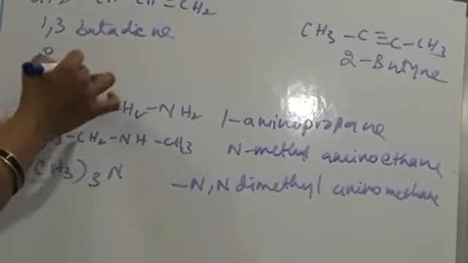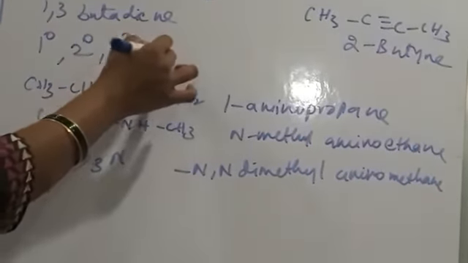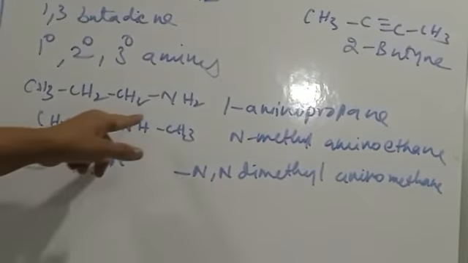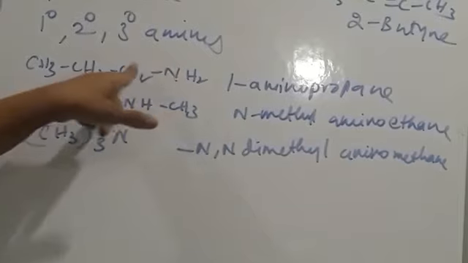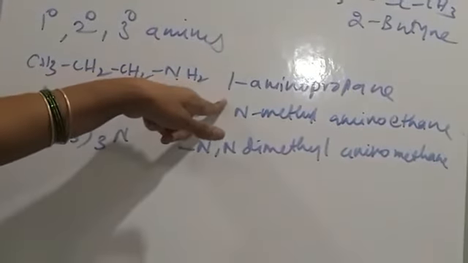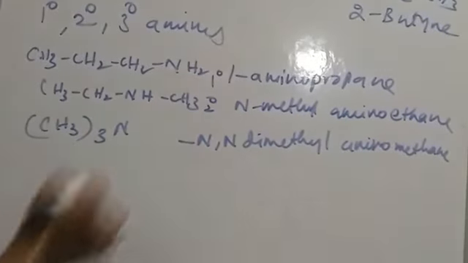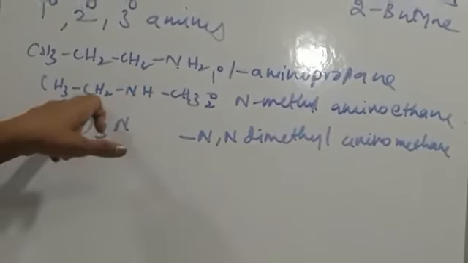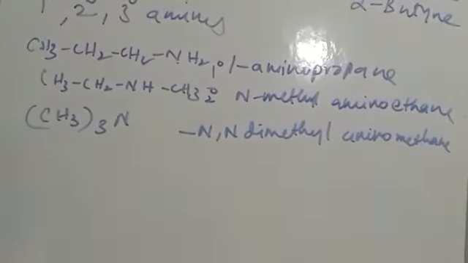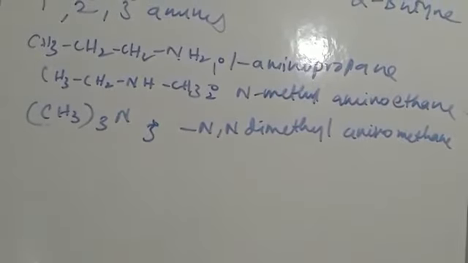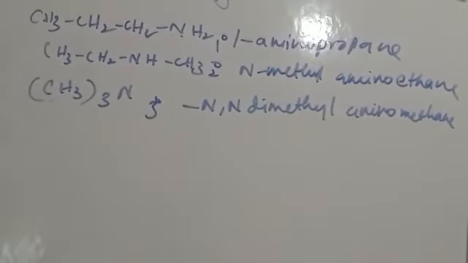Next, primary, secondary and tertiary amines are functional isomers. This is a primary amine, nitrogen linked with a single carbon: 1-aminopropane. This is a secondary amine, where nitrogen is linked with 2 carbon atoms: N-methylaminoethane. Nitrogen linked with 3 carbons is a tertiary amine: N,N-dimethylaminomethane. All these are functional isomers.